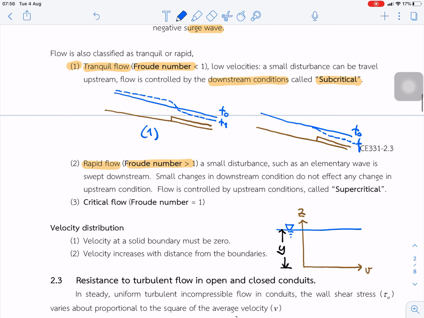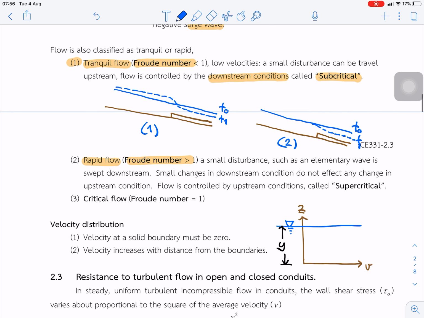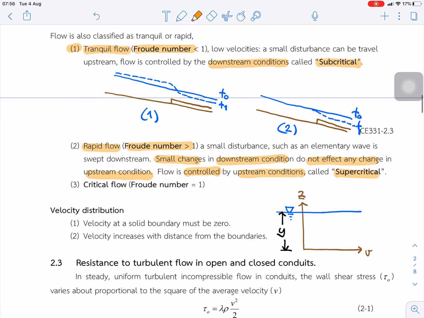If the flow is moving very fast, nothing changes upstream, but it changes downstream. So a small change in downstream condition does not affect upstream condition. Flow is controlled by upstream condition. We call that supercritical flow. And the third case is the critical flow, for Froude number equal to 1.